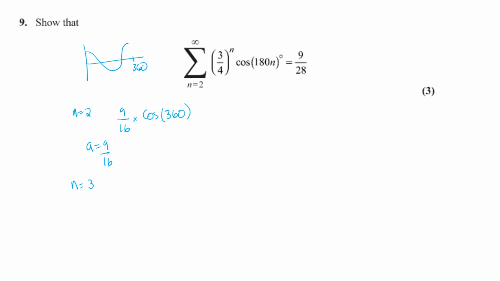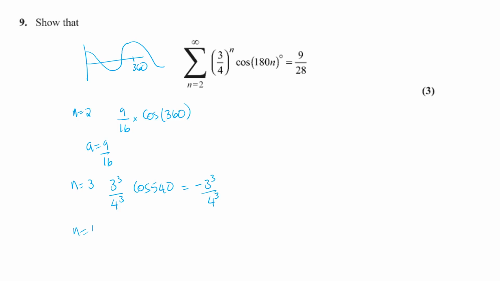So you're going to get 3 cubed over 4 cubed times cos of 3 lots of 180 is 540. So if we just go another 180 degrees, cos of 540 is minus 1. So this is going to be minus 3 cubed over 4 cubed.